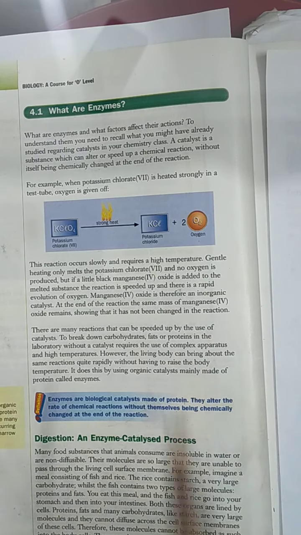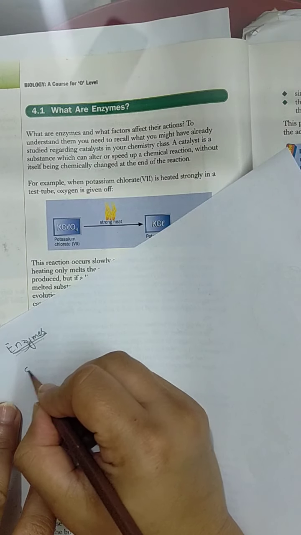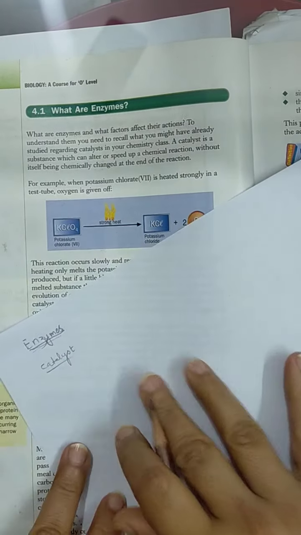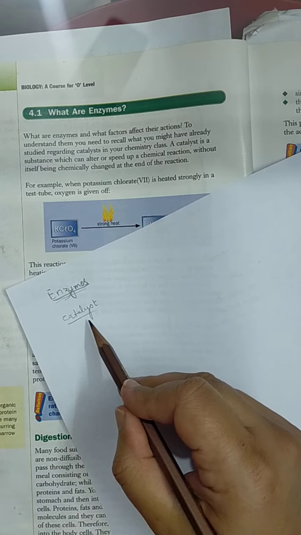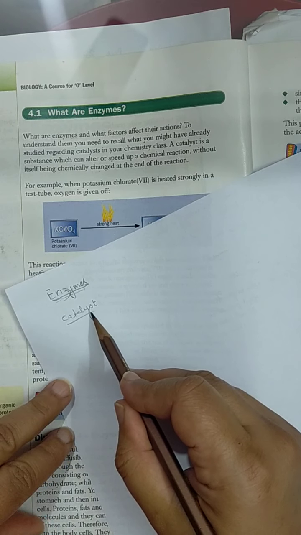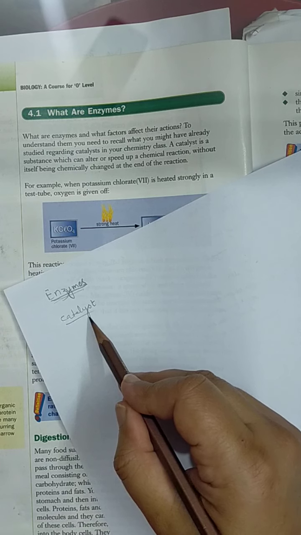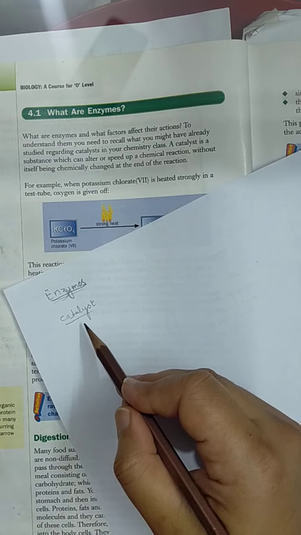So what are enzymes? Enzymes, they are biological catalysts. First of all, the main thing is what is a catalyst. So what are catalysts? Catalysts are different types of chemicals which we use in different reactions. For example, when you go in the chemistry lab, you will use different chemicals which increase the rate of the reaction.